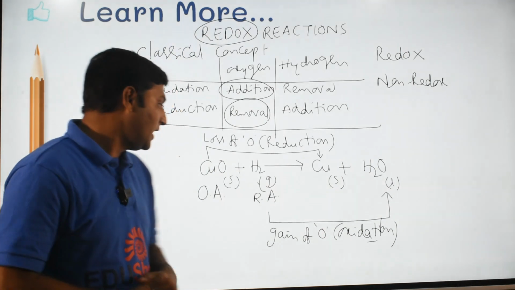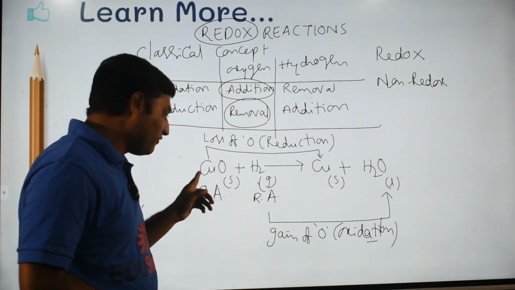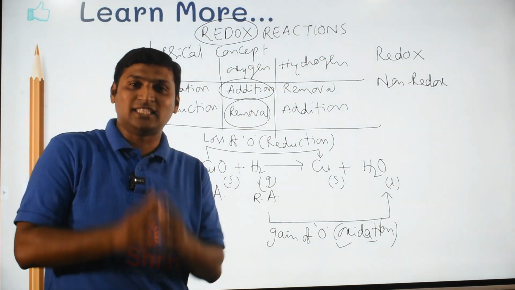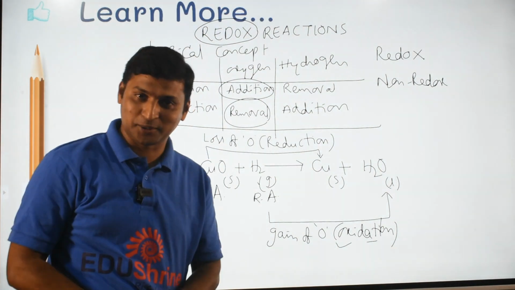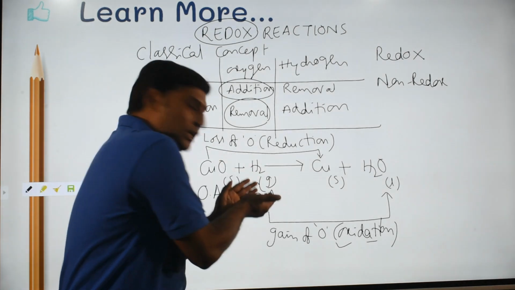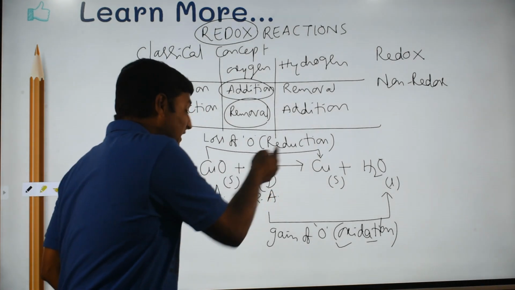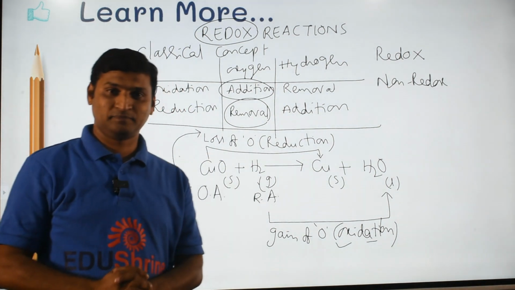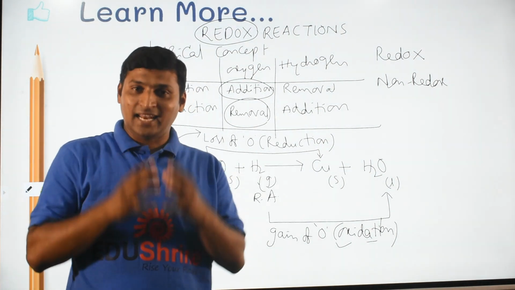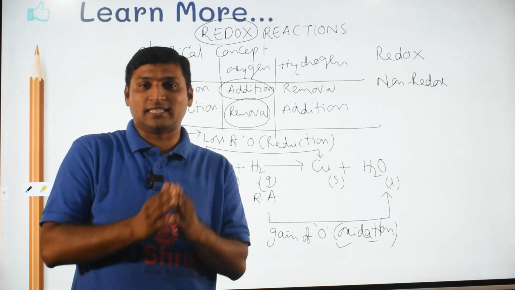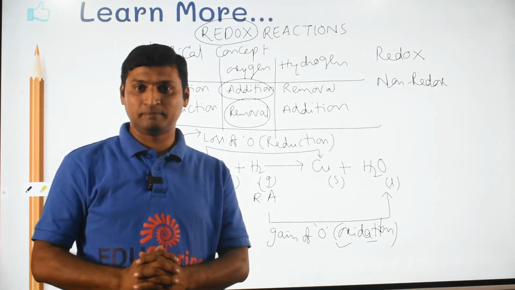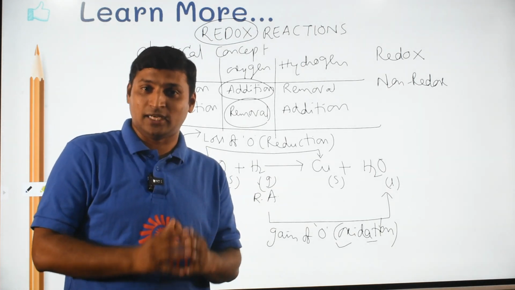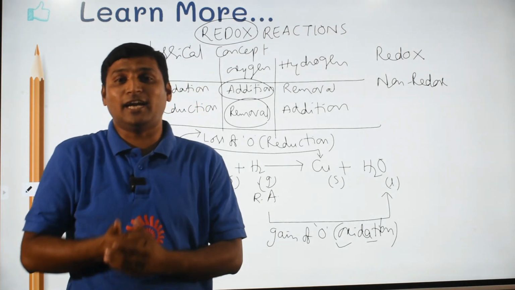Now observe this. To cause reduction of cupric oxide, hydrogen itself had to undergo oxidation. So the reducing agent undergoes oxidation during a redox reaction. By supplying oxygen to hydrogen, cupric oxide itself has undergone reduction. That means the oxidizing agent should undergo reduction during a redox reaction. Conclusion: any reaction in which both reduction and oxidation occur simultaneously is called a redox reaction. And during a redox reaction, a substance which undergoes reduction is an oxidizing agent. A substance which undergoes oxidation is a reducing agent.